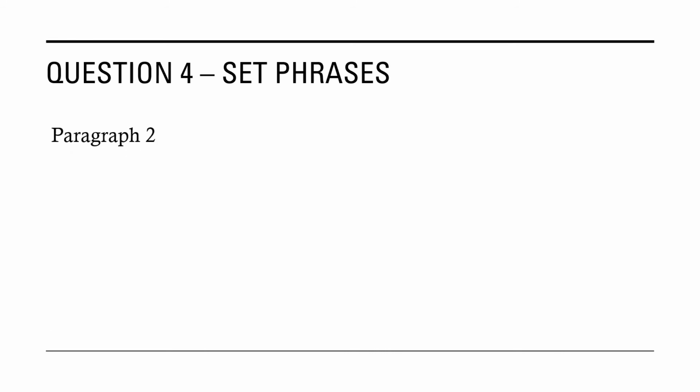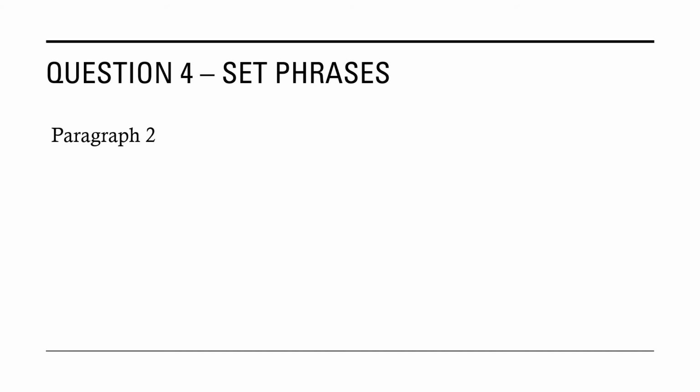Okay, now we are going to look at the second part of this question. Remember just now I told you that there are 2 parts for this question. The second part is going to be on set phrases. Set phrases are the phrases that the writer used to introduce the topic.